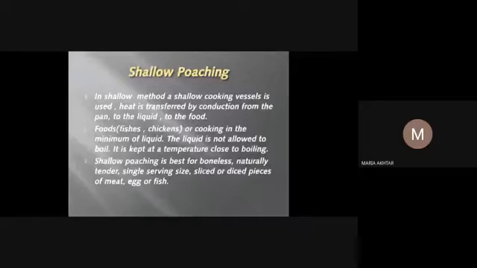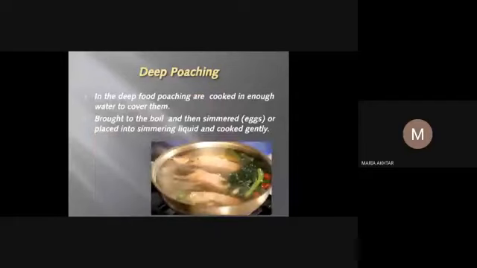Next, deep poaching. In the deep poaching method, foods are cooked in enough water to cover them, brought to the boil, and then simmered. Eggs are placed into simmering liquid and cooked gently. The main difference between shallow poaching and deep poaching is that in shallow poaching, the liquid covers roughly one third of the height of the food, while in deep poaching, the food is almost completely covered by the liquid.